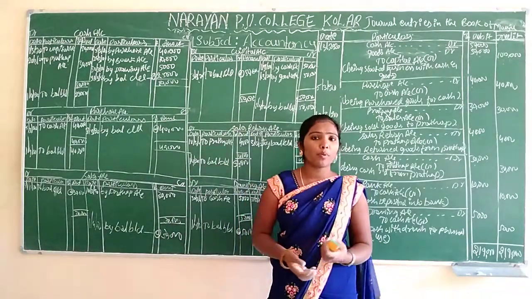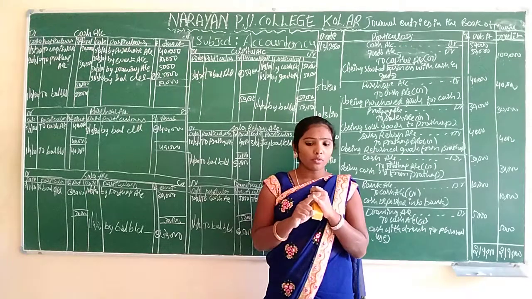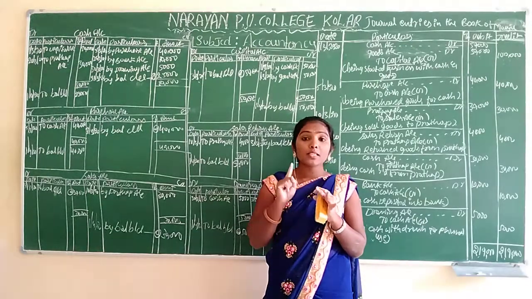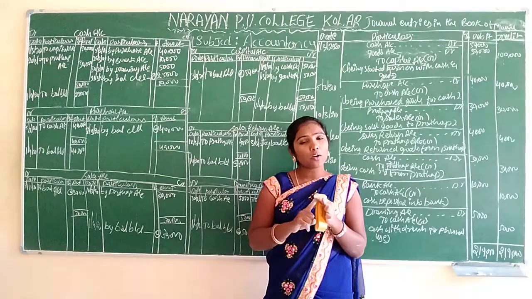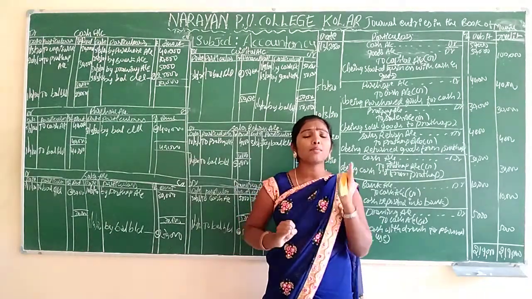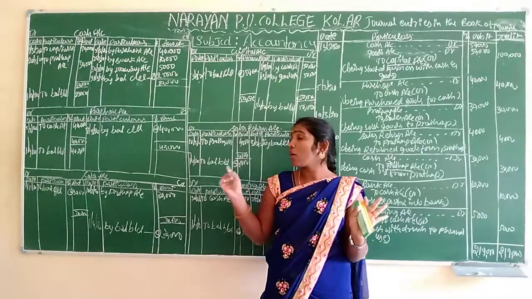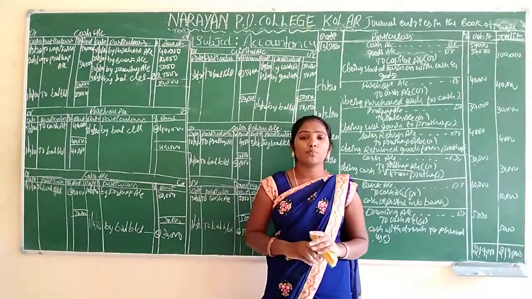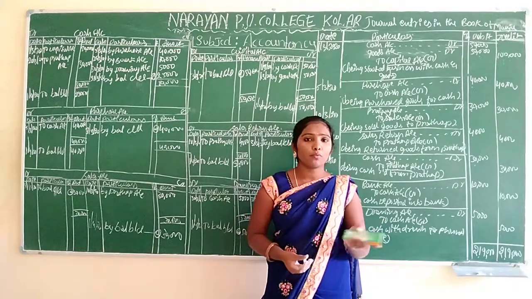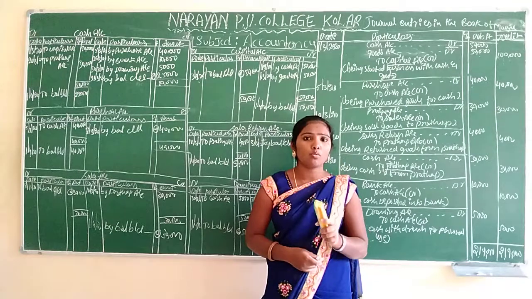How many accounts we have to prepare? Only 6 accounts. What are the accounts? Cash account, capital account, sales account, sales return account, purchase account, purchase return account. Compulsory, must and should, you have to prepare in your examination. Other accounts, that's up to you. If you want to, you can prepare, otherwise leave it. But compulsory you have to prepare these 6 accounts.